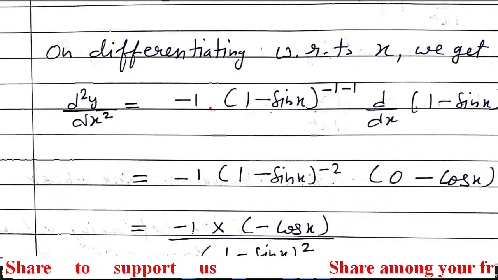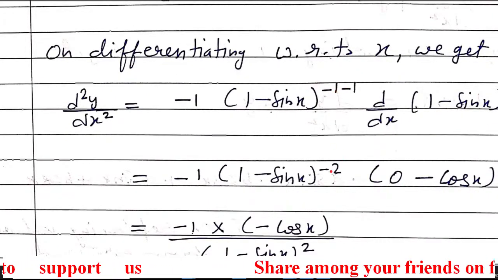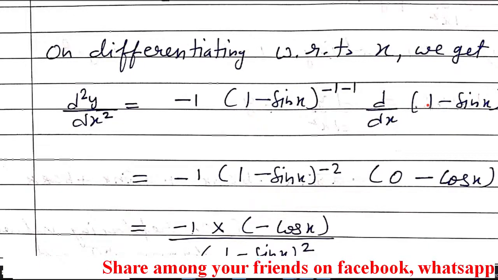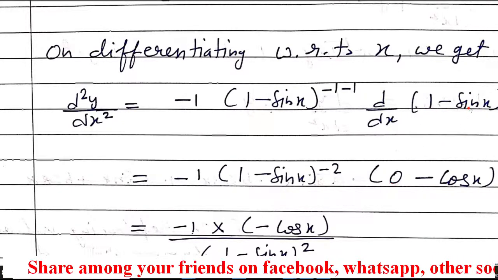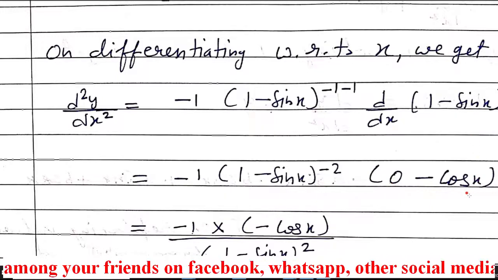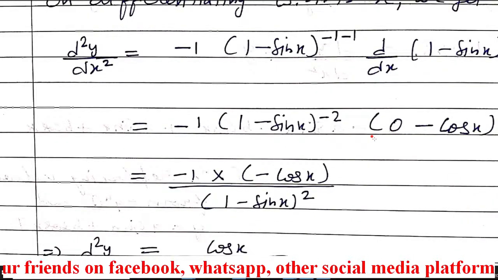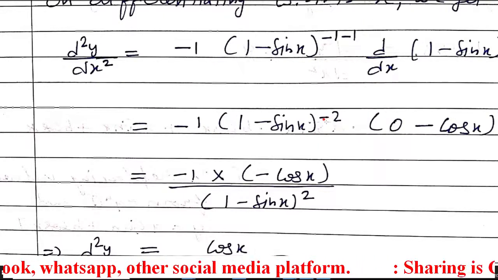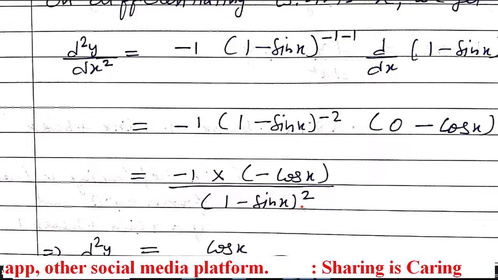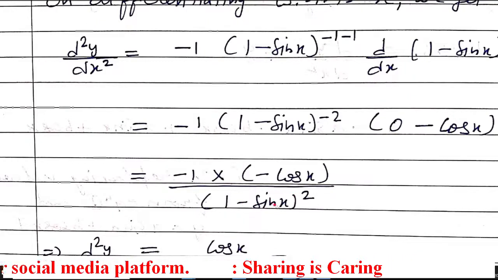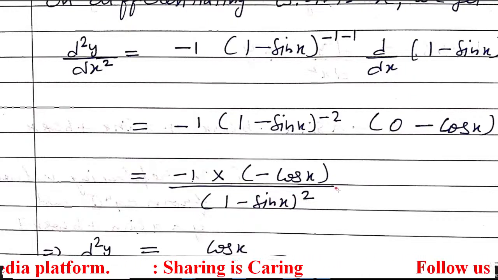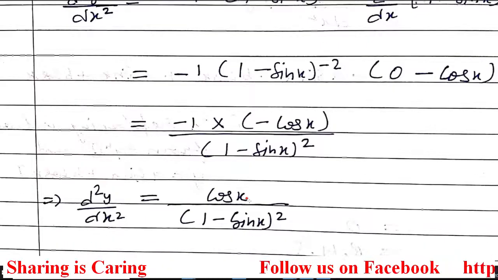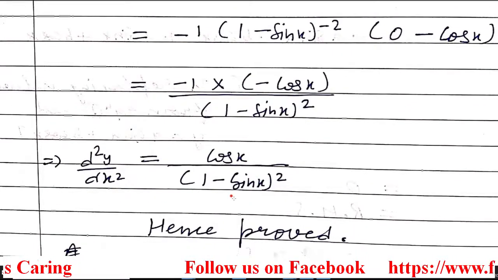Now minus 1 minus 1 is minus 2, and when we differentiate it, 1 is a constant so it is 0, and sin x differentiation is cos x. The power of this bracket is minus 2, so it will come down and become positive 2, that is (1 minus sin x) whole square, and this minus cos x and minus 1 will multiply, which gives positive cos x, and that is your required result.